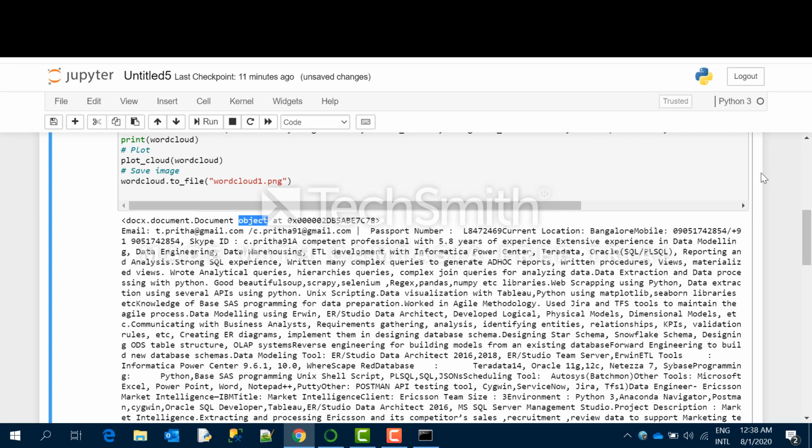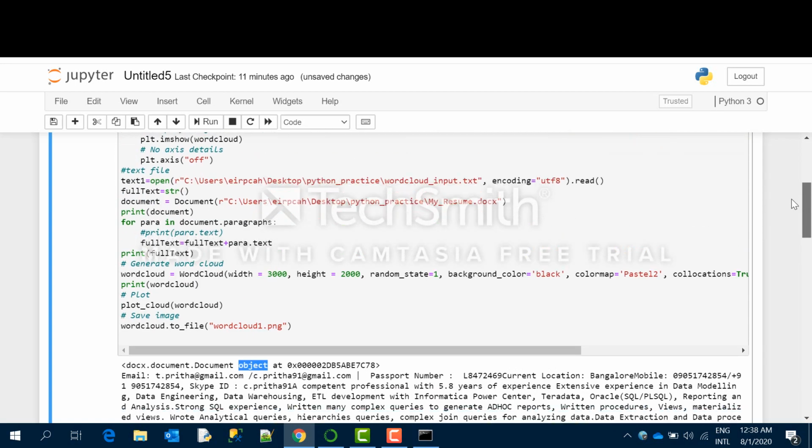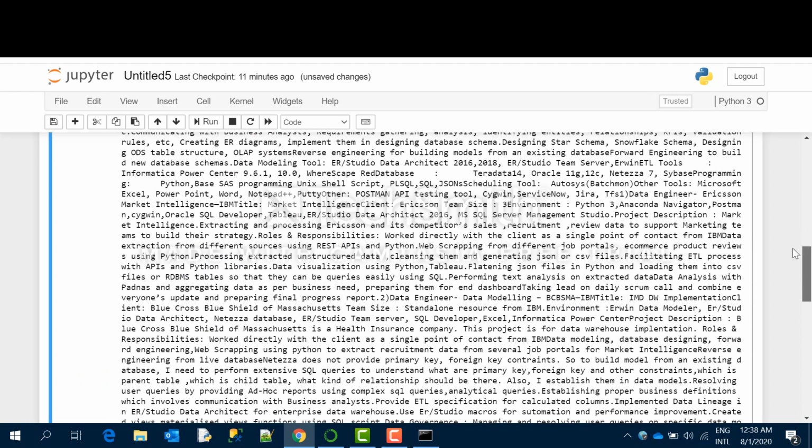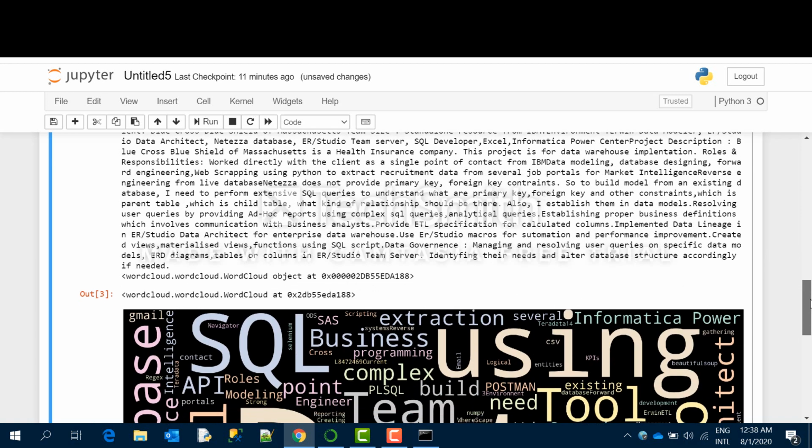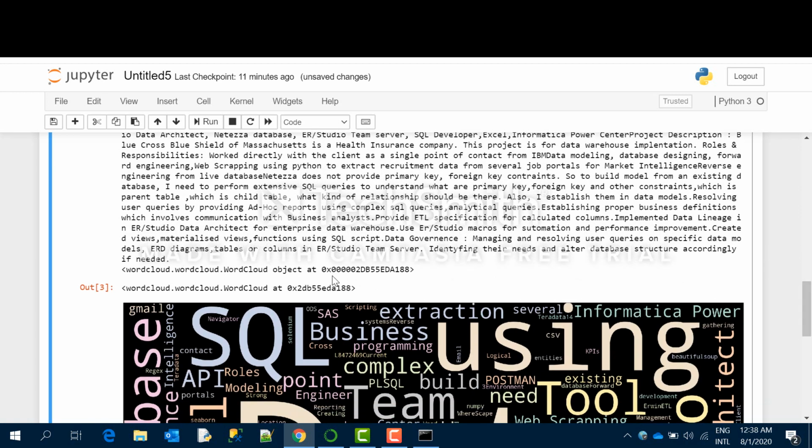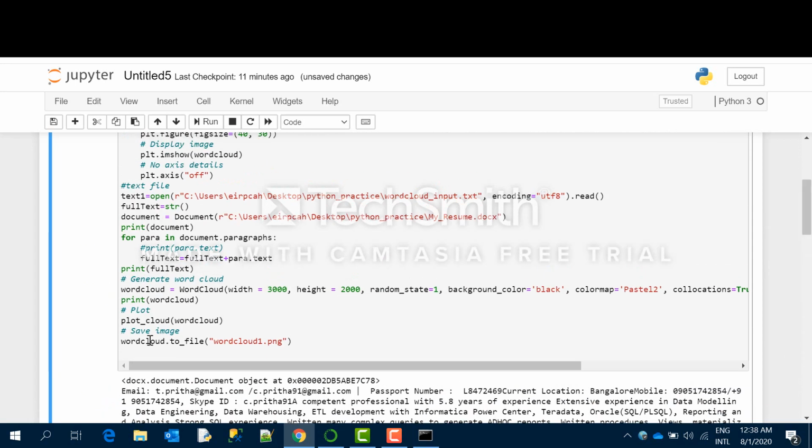But see, here the document object got created. Document is an object, and then I have printed the full text. It read from all the paragraphs and appended to the full text variable, and finally it is the text format of that. And then I created the word cloud object, and this is a word cloud for the same. And this word cloud.to_file is used to save this word cloud in a PNG or JPG format.